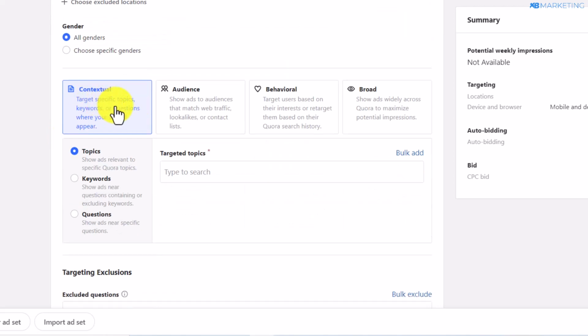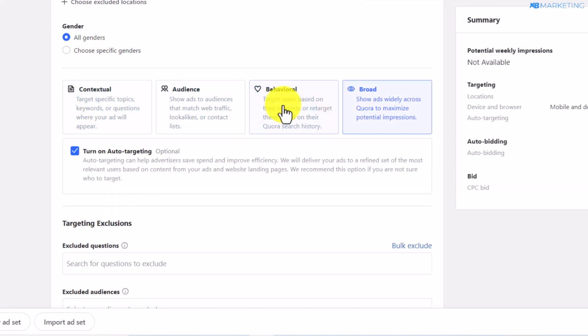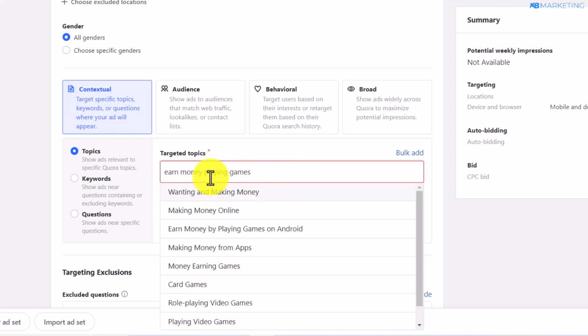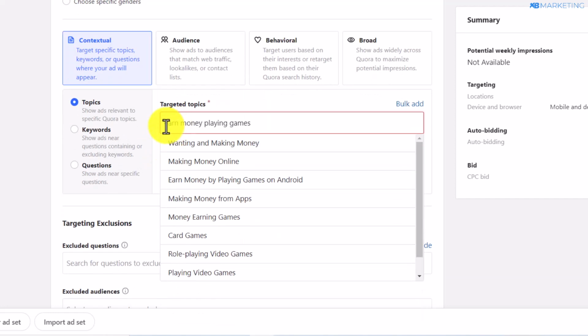So now here you want to select the type of targeting you want. All right, if you want contextual or audience, behavioral or broad, I always recommend you select contextual, because you can target people who are interested in topics related to that offer. So if I come over here and type in topics like this, as you can see, earn money by playing games on Android. You can see another one, earn money from app.